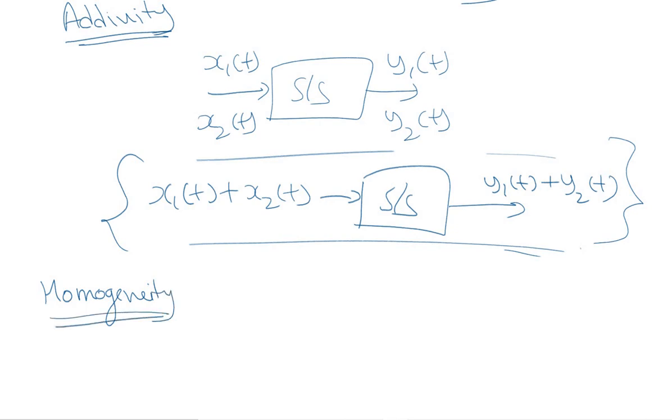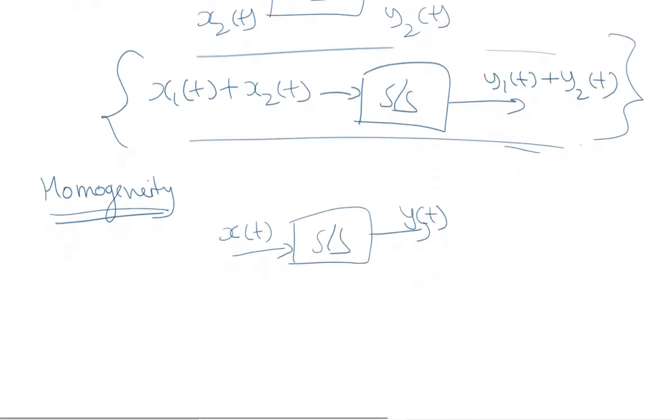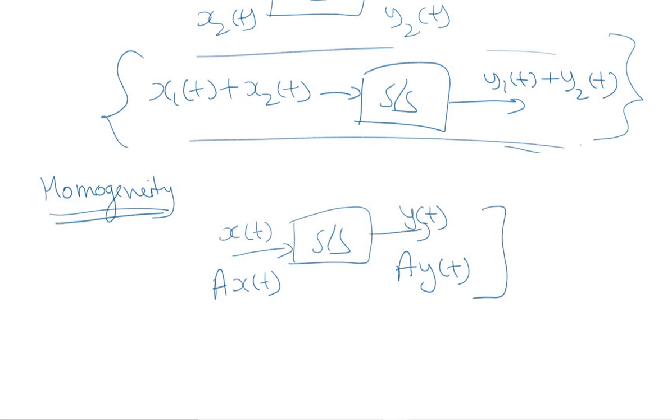So on a similar note, the homogeneity property states that if we have a system and the input signal to that system is, let's say, x of t, and the corresponding output is y of t, and if we apply another input signal, that is a times x of t, where a is any constant value, and the resultant output is a times y of t. If this principle is being followed, then we can say that the system follows the homogeneity property.